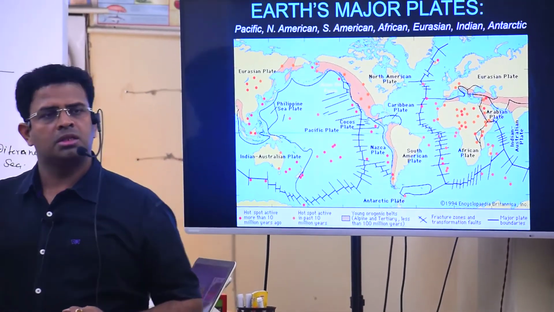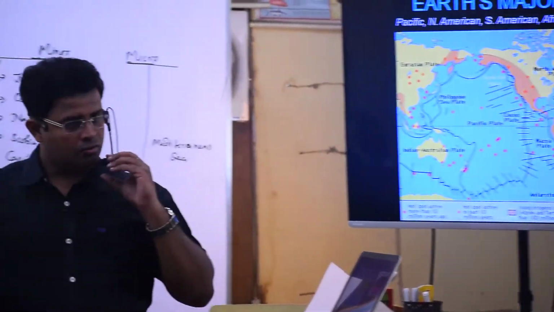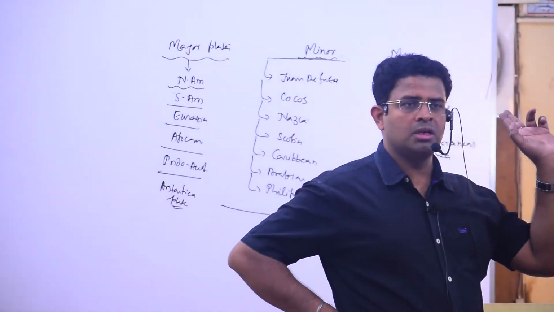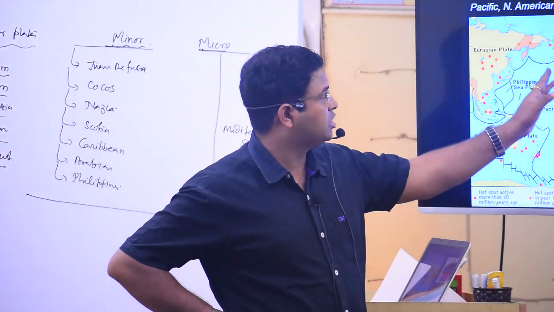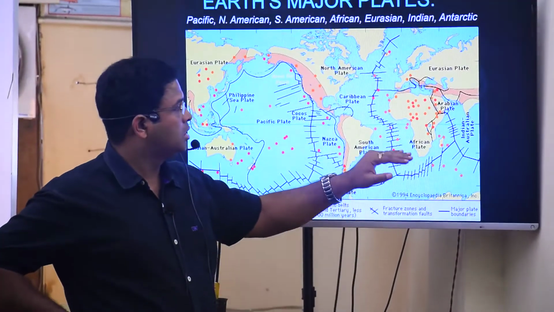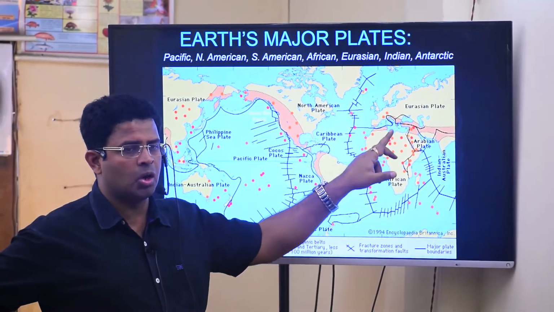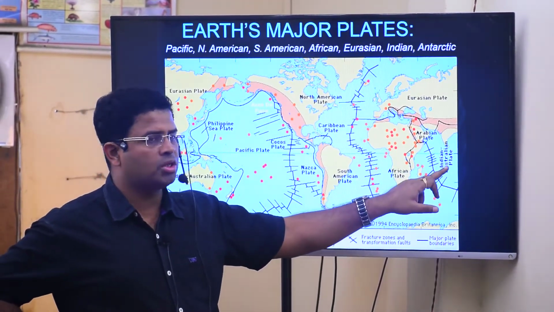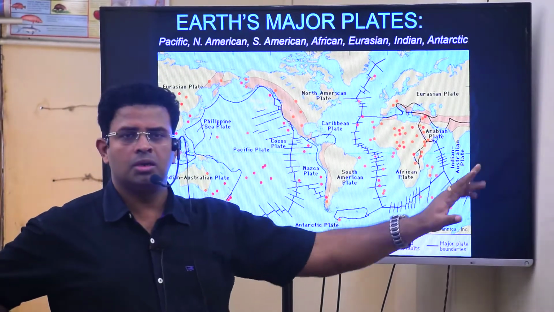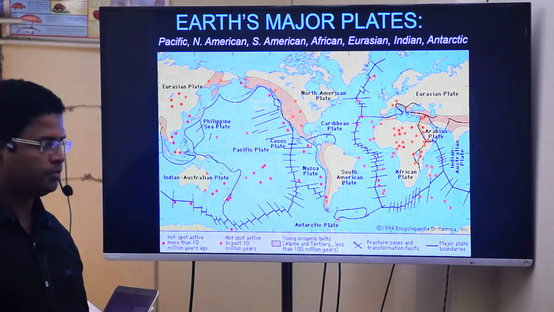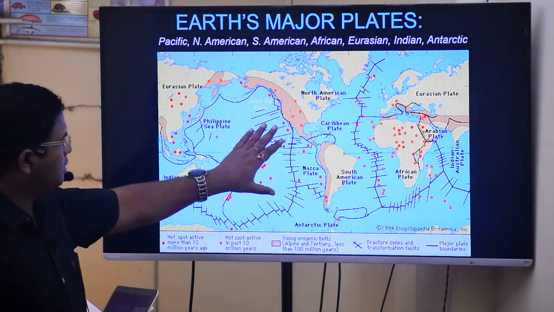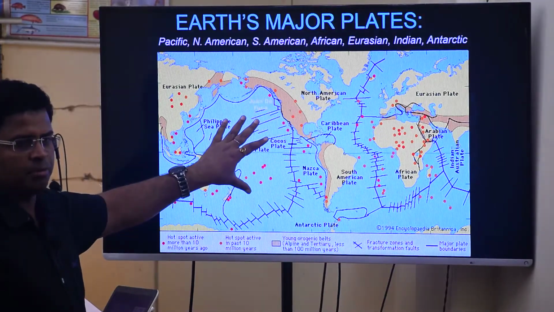Understood? And the first one I am coming to, North American, where it is moving? Westward. South American plate is moving westward. Eurasian plate is moving eastward. And then African plate is moving north and northeastward. Indo-Australian plate is moving north and northeastward. Understood? And thereafter we have seen Pacific plate. Where is the Pacific plate?